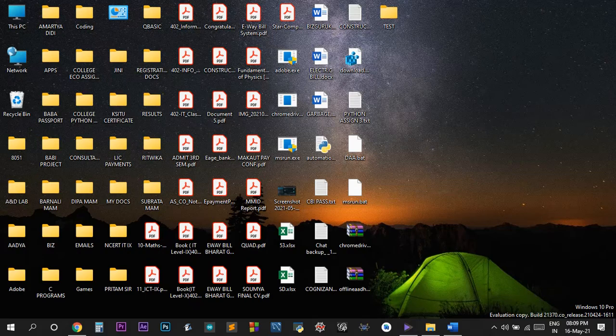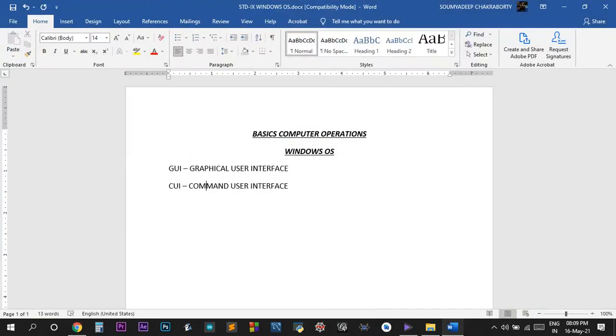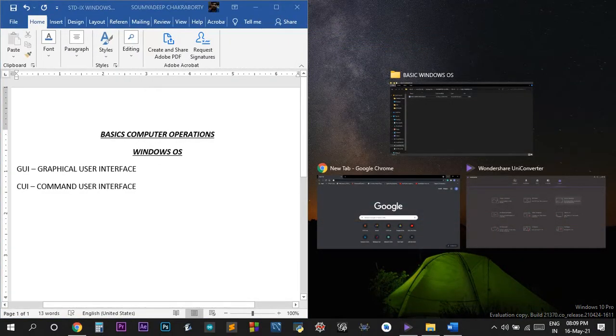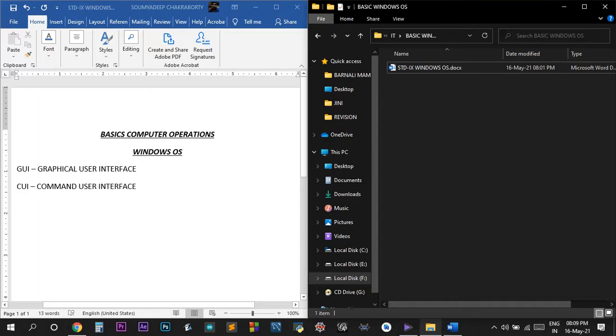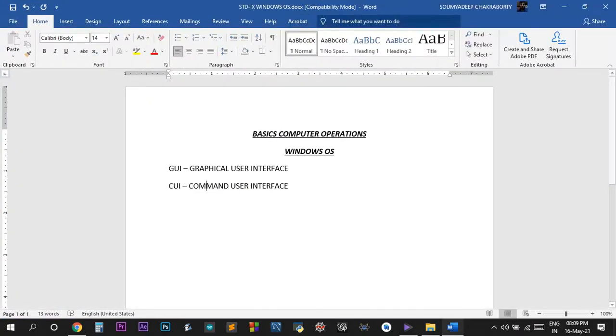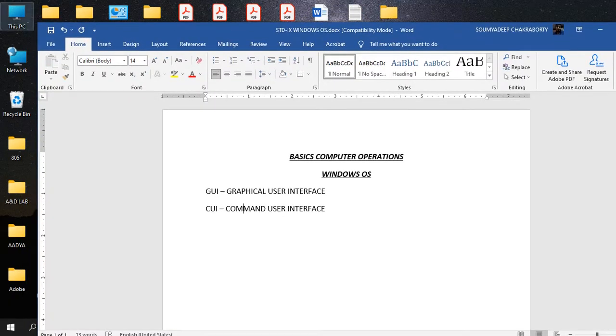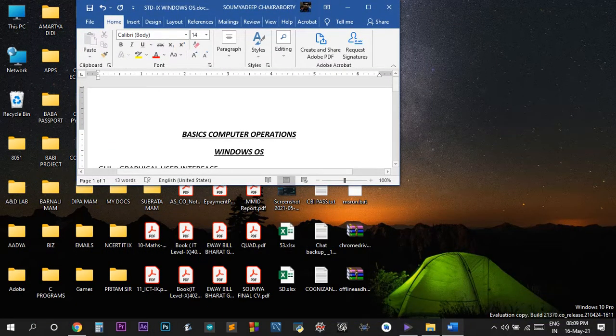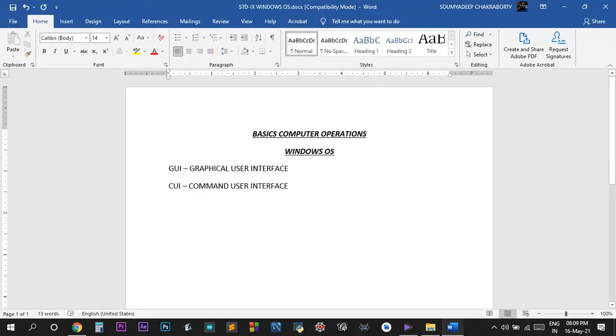You can also resize any window screen. Suppose this Word window, I can resize the window screen like that. If I just bring it down, it will be like that. Now if I just put it over here, it will be like that. See, two windows have been opened. It's looking cool. Now I can resize using all the things. I can just drag it so it will be resized. See how small it is. This can be done using point and drag. These are the functions of the mouse actually.